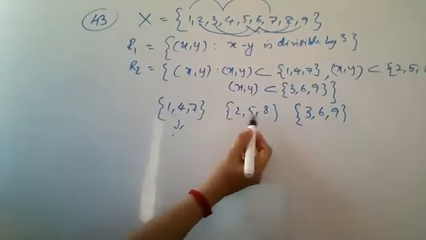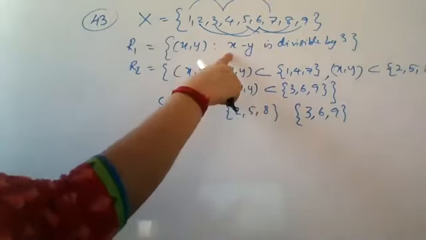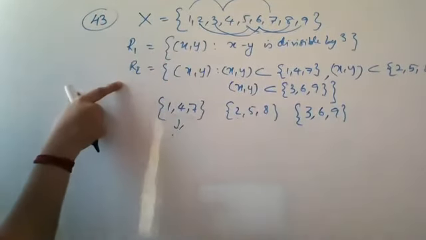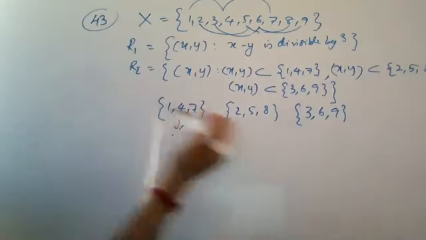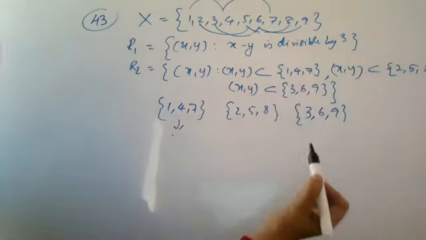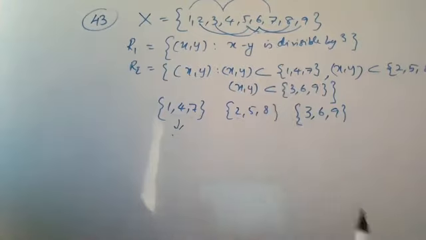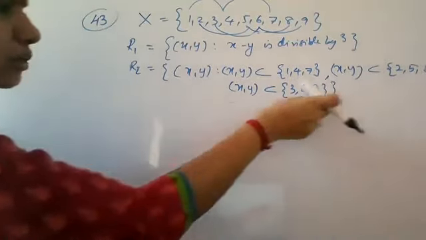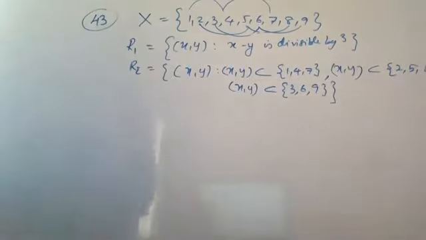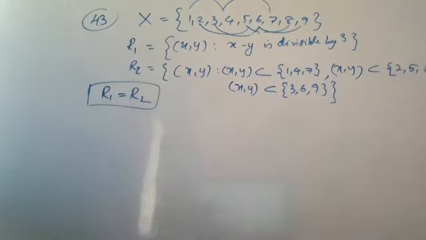Here again you check, you will get all the elements related with a multiple of 3, subtraction of any two elements. That means what is written in R1 is satisfied here also, isn't it? Take any two elements in 2, 5, 8 and subtract, it will be divisible by 3. Again in 3, 6, 9, any two elements, subtraction will give you a multiple of 3. Okay, so this is how they are choosing your R. Clear? Now you have to say that relation R1 and R2 both have the same meaning. That means R1 is equal to R2.